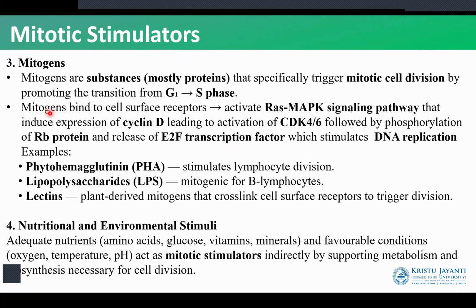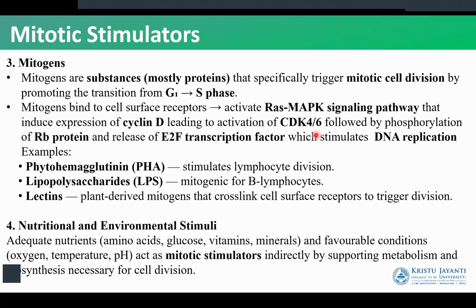So we start with a mitogen. The mitogen binds to its receptor. This is going to activate the RAS-MAPK pathway, which is going to induce cyclin D expression. Cyclin D is a cell cycle regulator protein. The cyclin D activation is going to lead to the activation of CDK4 and 6.